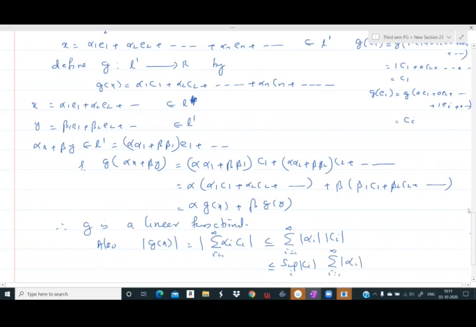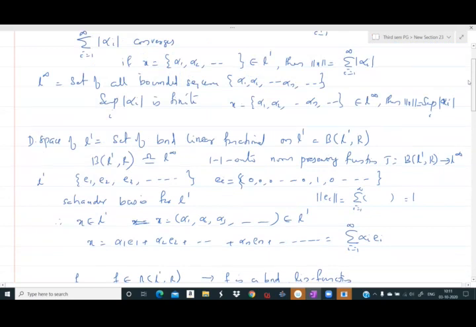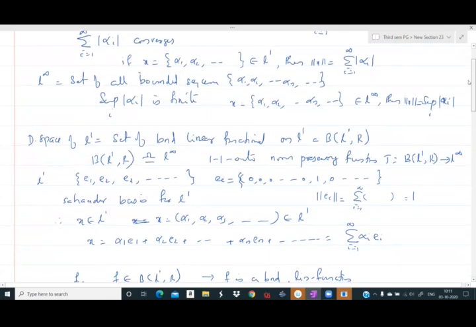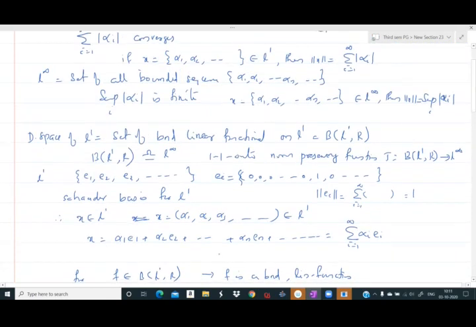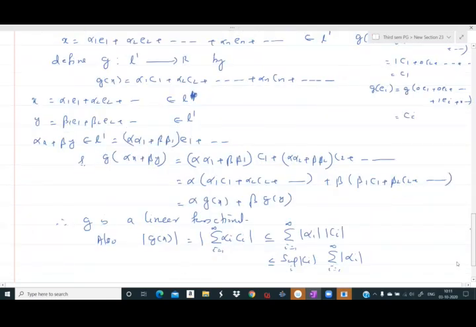In the beginning we mentioned that if x can be written as alpha 1 e1 plus alpha 2 e2 plus etc., or x is equal to the sequence alpha 1, alpha 2, etc., then in L1 the norm of x is equal to sigma i from 1 to infinity modulus alpha i, and in L infinity the norm is the supremum norm. So we use that here.